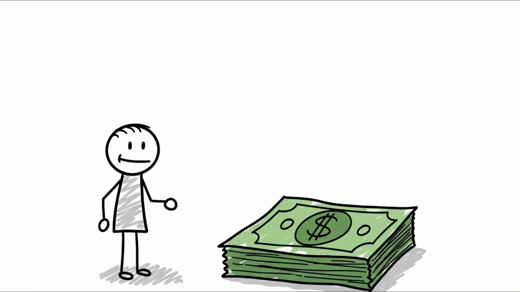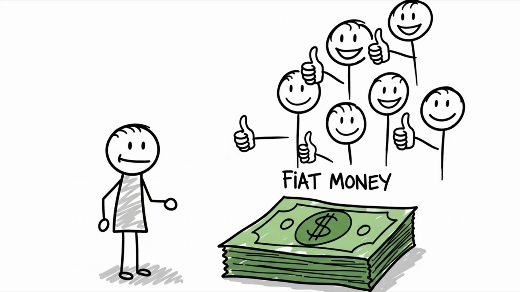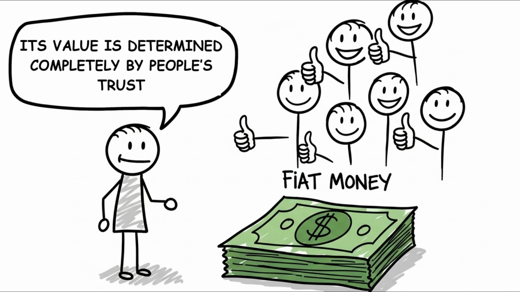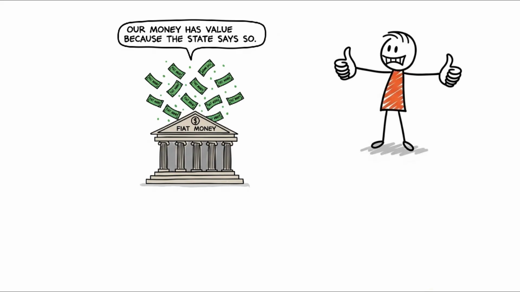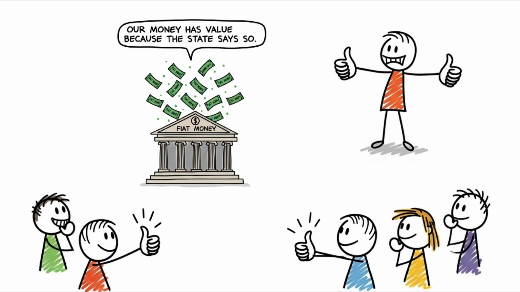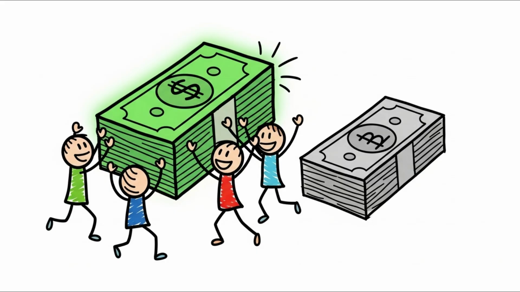What determines the value of money? In fiat money, the value is determined completely by supply-demand. If there is high demand for a currency, it gains value. If there is no demand, it loses value. This is why the US dollar is strong, because people everywhere in the world use dollars.